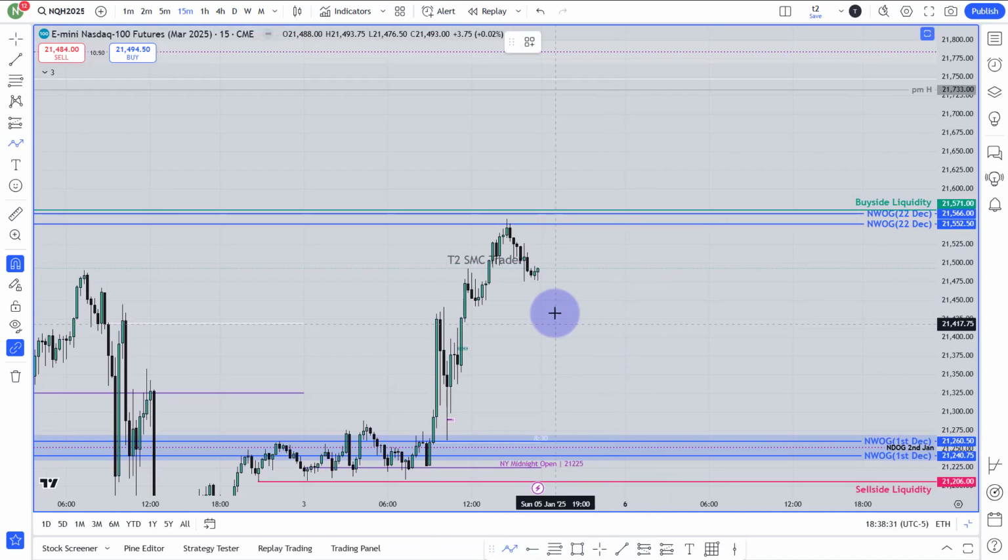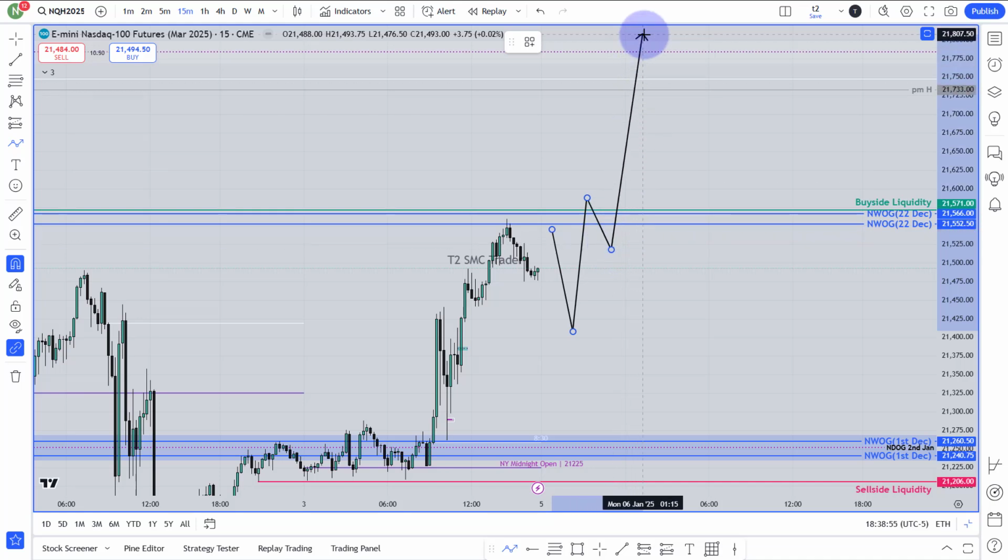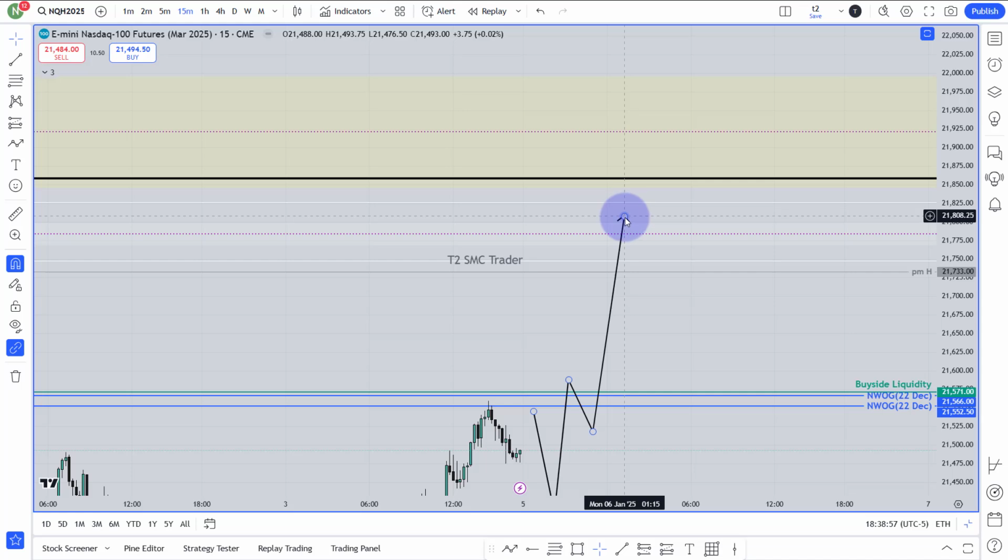If you ask me what is your intention to see, I want to see the market will open here above this candle. Okay, I mean wherever the candle has closed there, it will open above. Then it will go through this new week opening gap and it will trade until any of these gaps around this area. Then it will go and close above the new week opening gap by Sunday open. It will use that new week opening gap as a support. It will reach over here before NFP. Before NFP, it will reach any of this area.